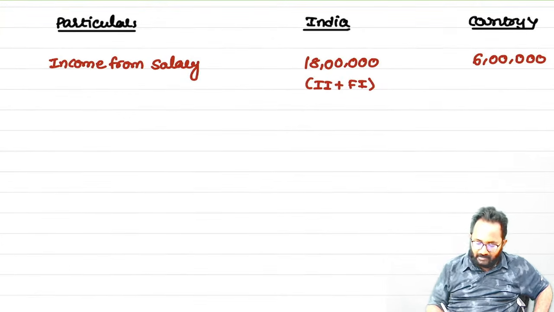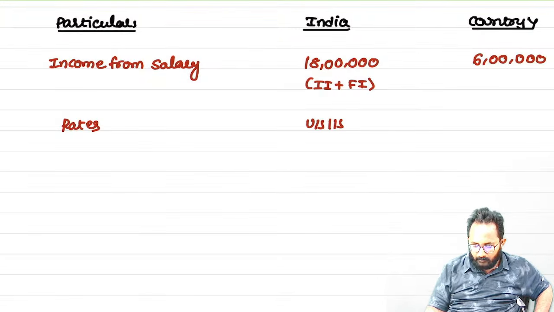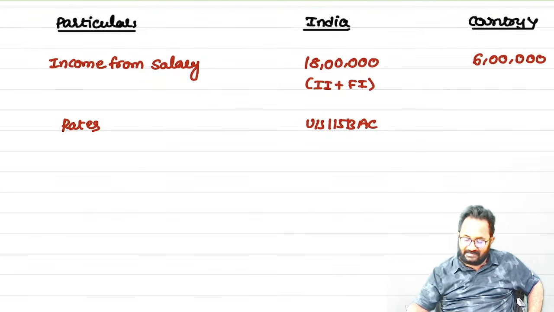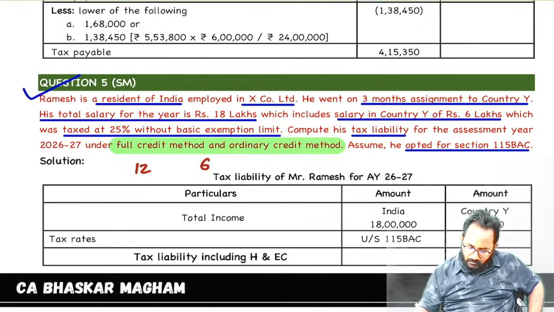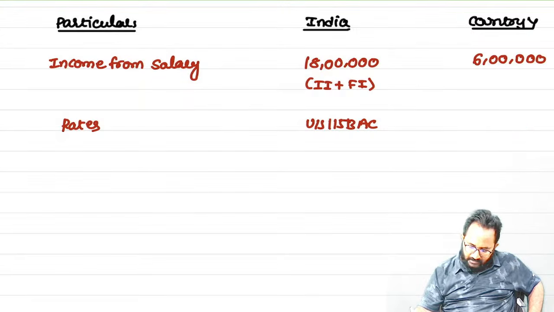Now I will calculate the rates we have to follow also. Here 115BAC. In that country, we know the tax rate is how much? At the rate of 20%. Sorry, 25%. What is the rate? 25%.